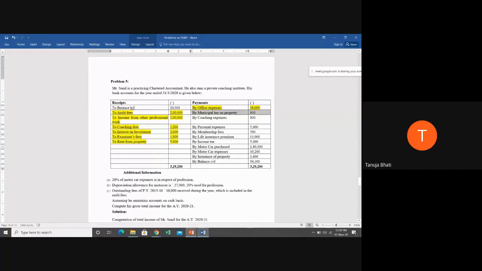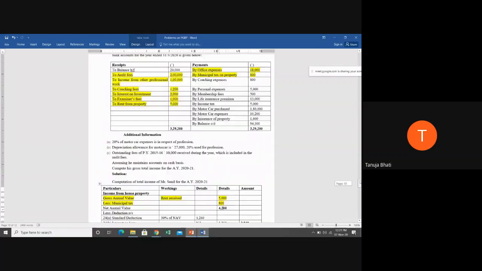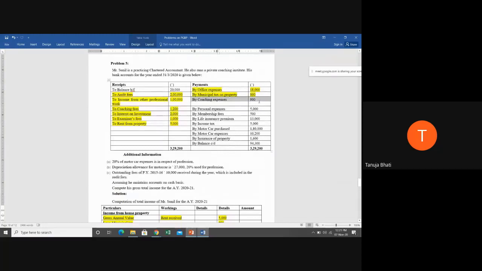Next, municipal tax paid on property. Which expense is this? When you're paying tax on some property that you have, under which expense does this come? House property expense, or business expense, or other source expense? House property. Income comes from house property. Less. Very good. So from all your incomes from a particular head, you have to deduct the expenditures. So rent received was 5,000, out of which you give 800 as municipal tax. Remaining is 4,200.